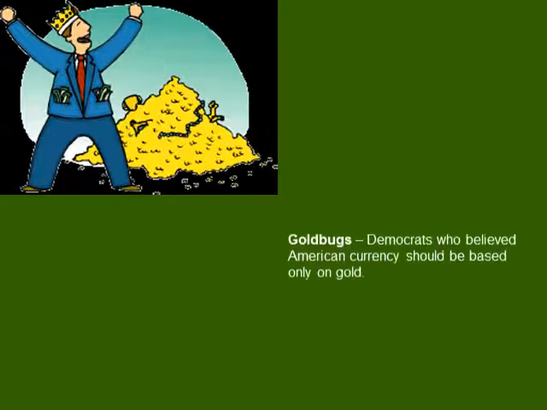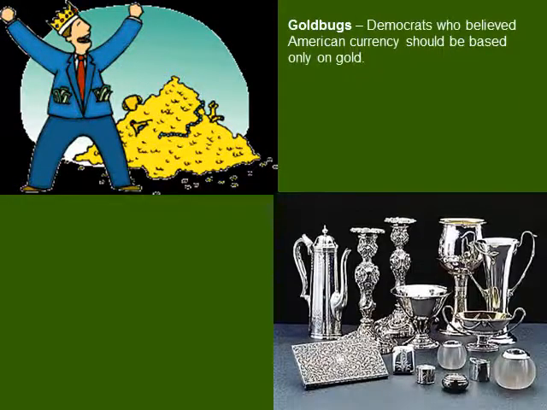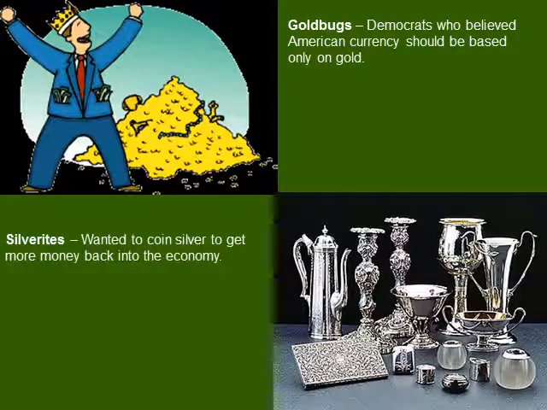So we see this political issue really divide the Democrats in particular. And this gives an opening for the populists to try to make their main points. Some Democrats, called gold bugs, believe the American currency should be based on gold. You should only be able to trade in American bonds for gold. It shouldn't be based on silver. We shouldn't be coining silver. Silverites, on the other hand, said, let's solve this problem by coining silver, getting more money back into the economy. So you have this division within the Democratic Party.